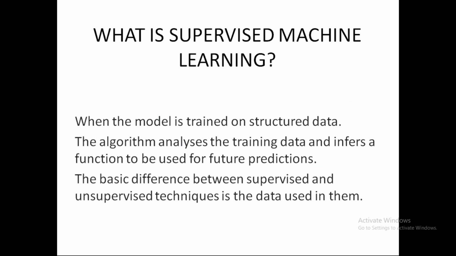So, what is supervised machine learning? Basically, it is a model that trains on structured or labeled data. It forms a hypothesis by training on this data. So, what it does is it gives a function for future predictions by training on past data.